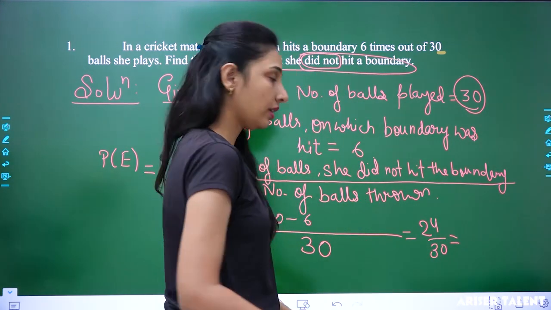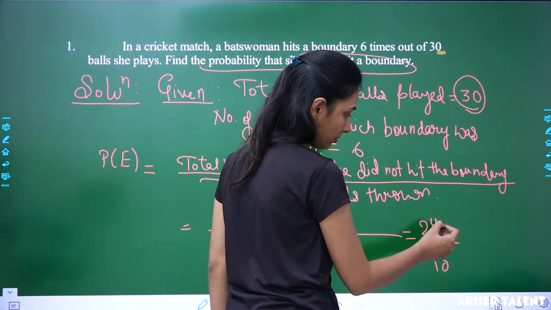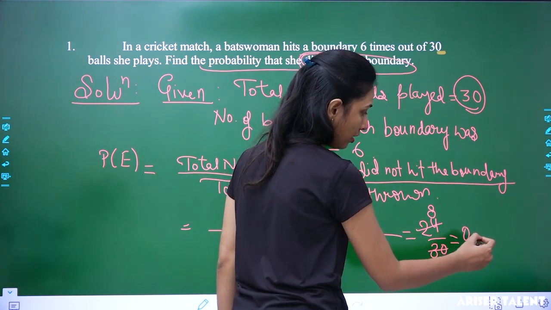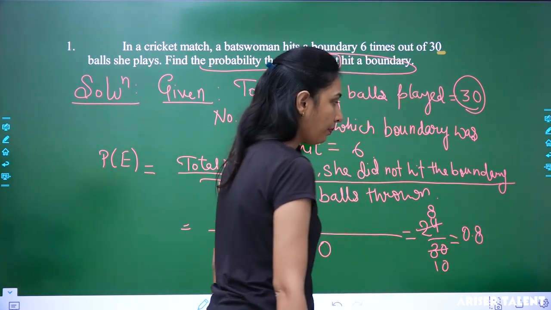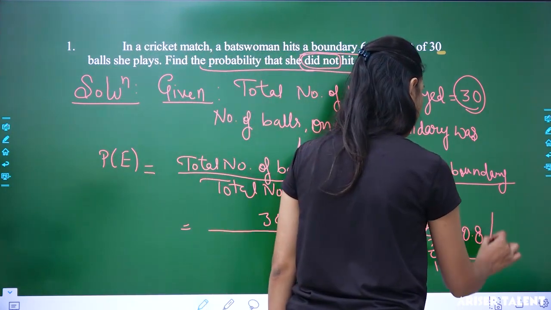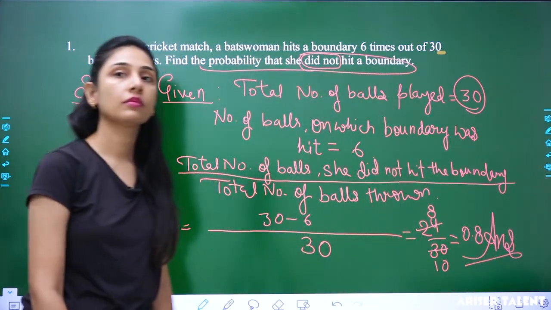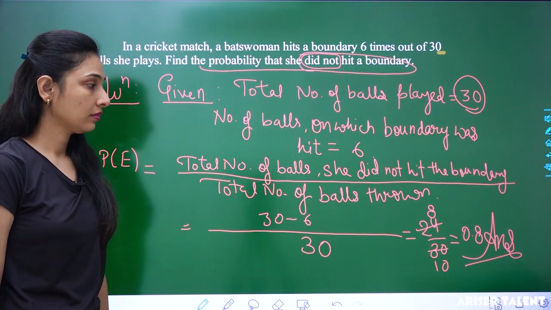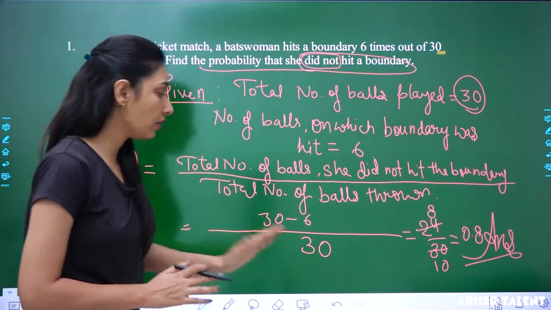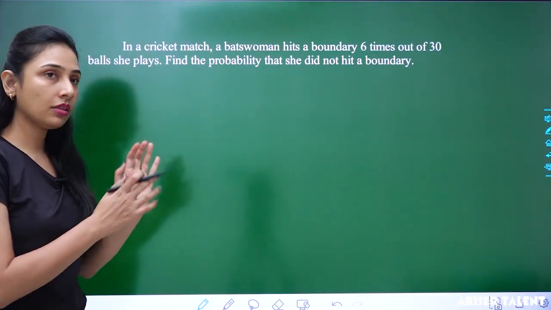Now cut it by 3, right? So 1 and 0. So that's going to be 0.8. The probability was 0.8. Any confusion about it? I hope it's very clear to you guys now, right? This is how it's done.